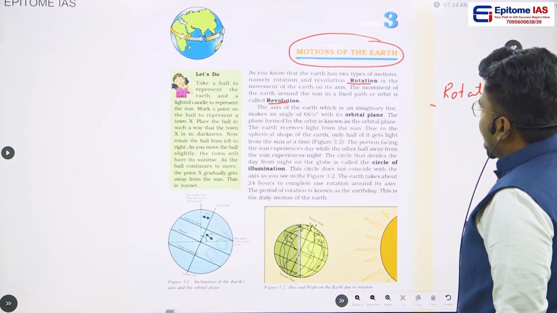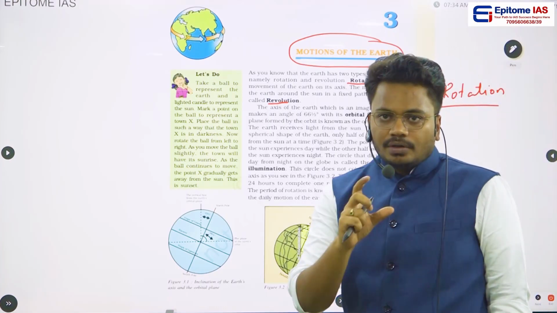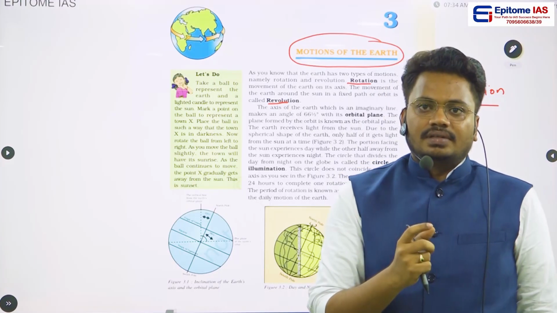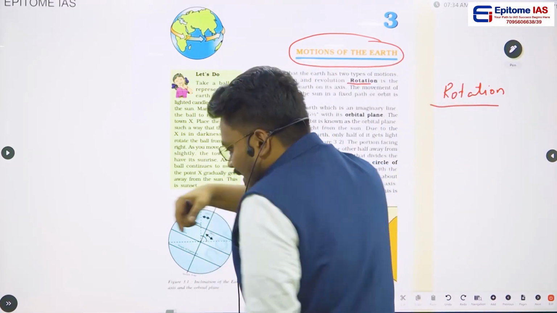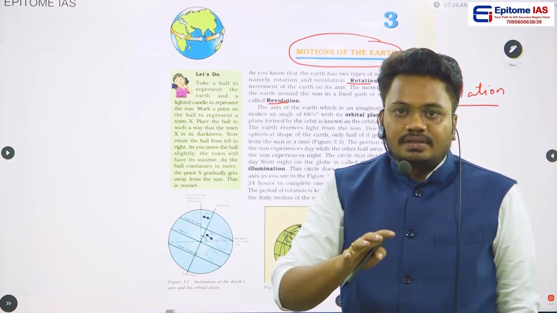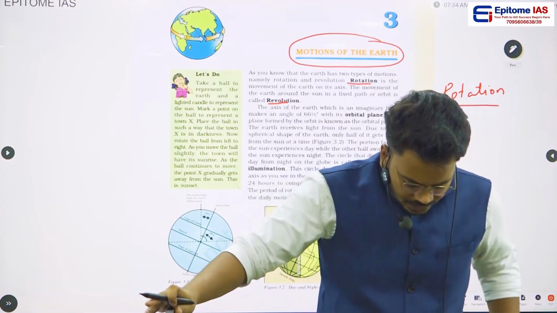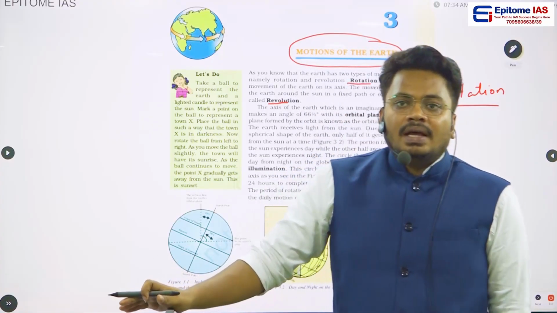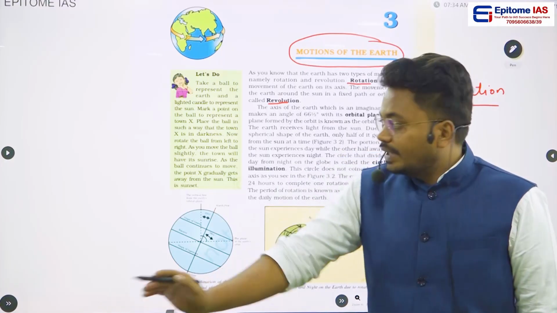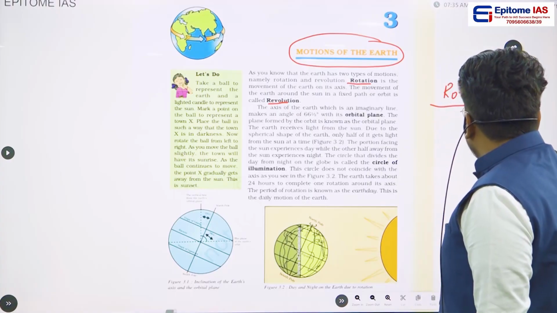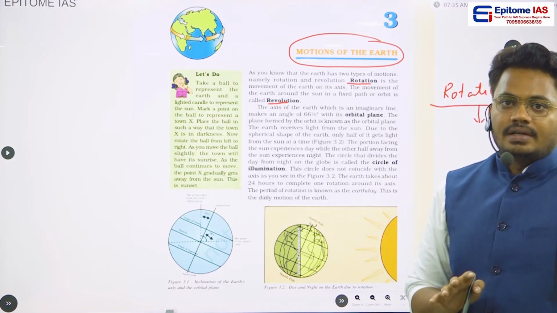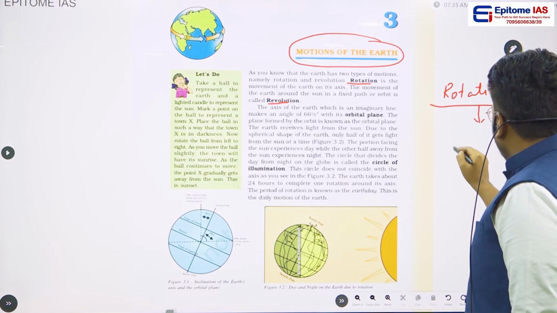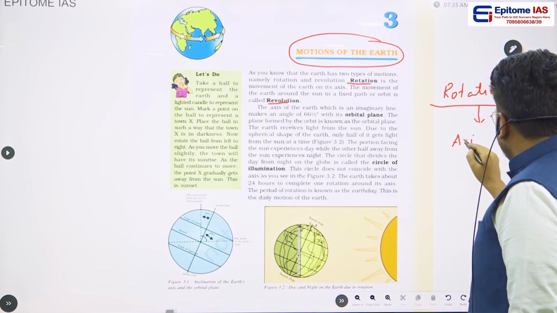What is meant by rotation? Rotation is nothing but movement of earth on its own axis. That means if I am standing here and rotating 360 degrees, this is called rotation. This is the basic fact which you will be learning in 6th class. The point to be noted is, yes, earth is rotating. I am not telling that earth is not rotating, and we all know that earth is rotating. But the point here is, earth will be rotating on its own axis.